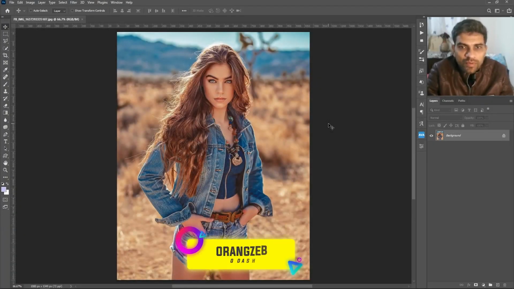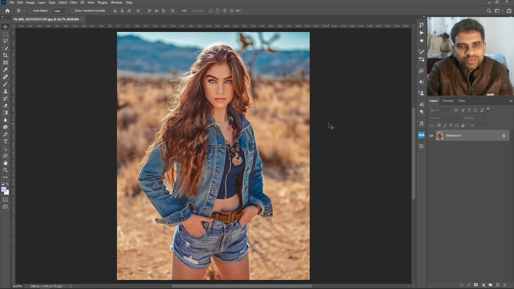Today's tutorial is about how you can extend the background of any image within just 1 minute. So without any further ado, let's get started.